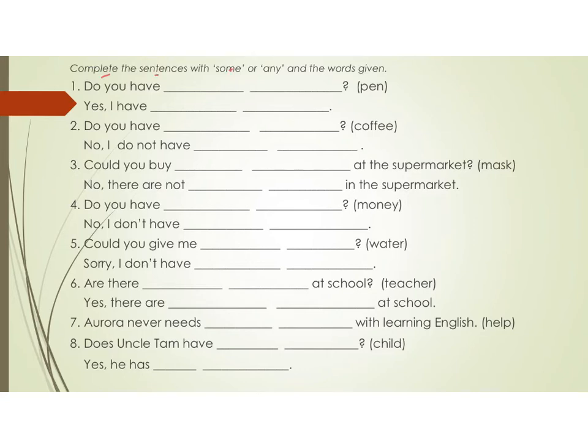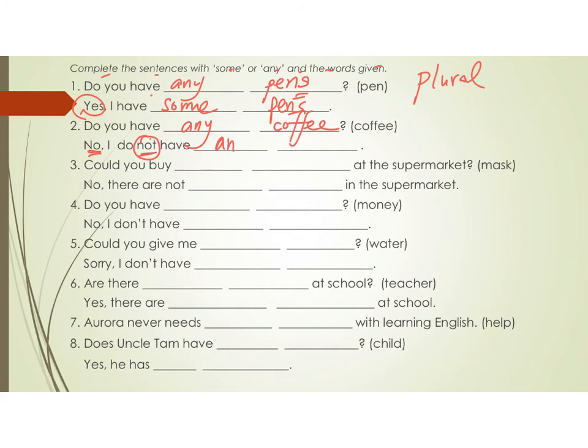Complete the sentences with some or any and the words given. Do you have any pens? Now, make sure it is any pens because it is countable nouns. We must use the plural form. Okay? Yes, I have some pens. Number 2, do you have any coffee? No, I do not. You see not, and then you see no. Have any coffee?